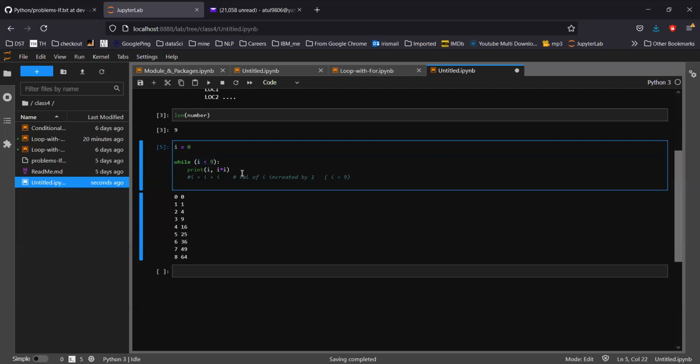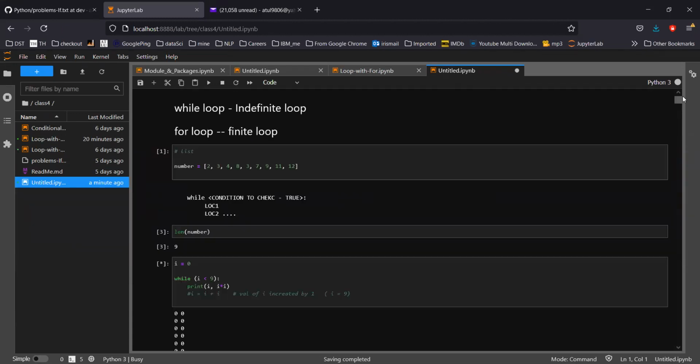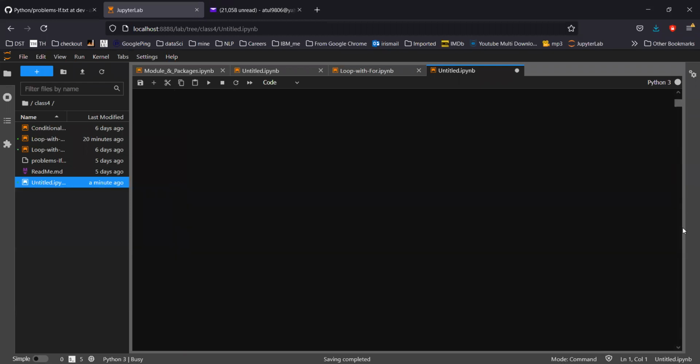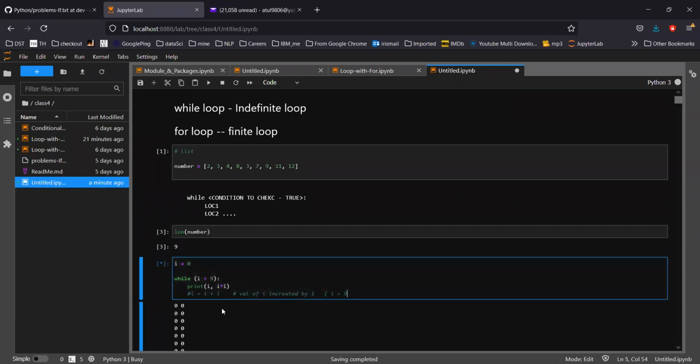And if I run this, see what happened, let's keep running. And if you see here, it keeps running, it will keep running. Okay, so that's why we call it an infinite loop. Let me stop it.